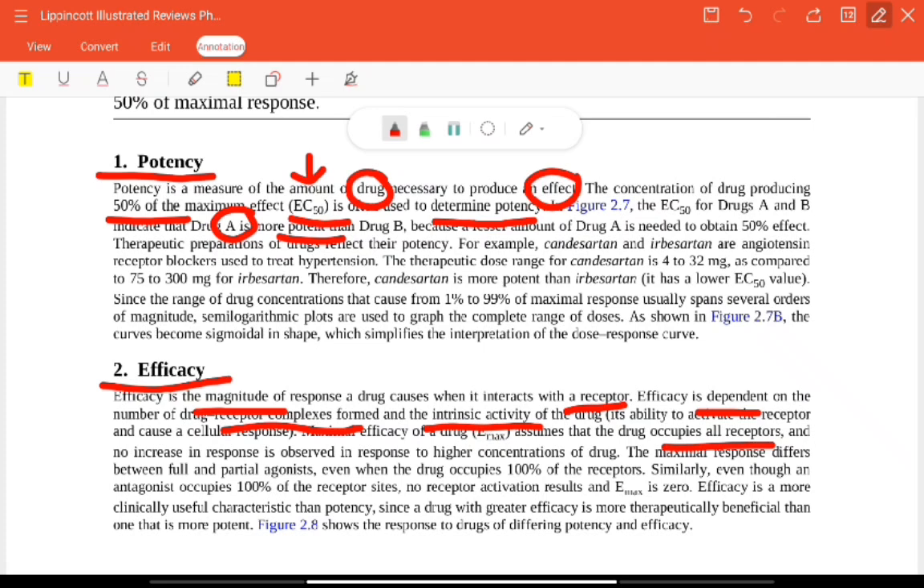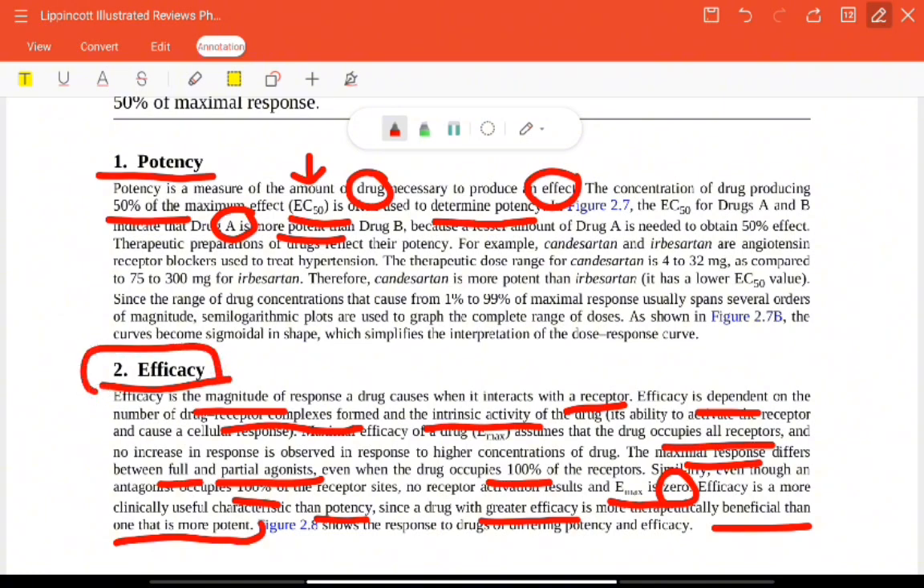That maximal response differs between full and partial agonists. You have to understand this. Even when a partial agonist occupies 100% of the receptors, the response is lower. Similarly, even though an antagonist occupies 100%, no receptor activation results, so its Emax is 0. Efficacy is a more clinically useful characteristic than potency, because the drug which has greater efficacy is therapeutically more beneficial than the one which is more potent, because we need the drug to be more efficacious.